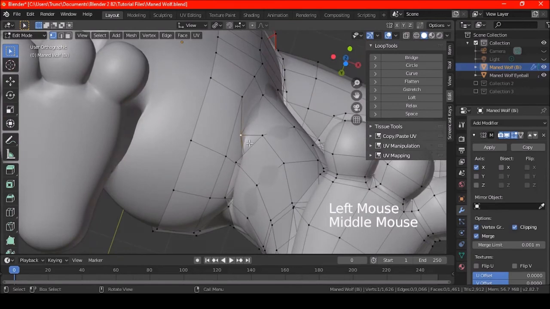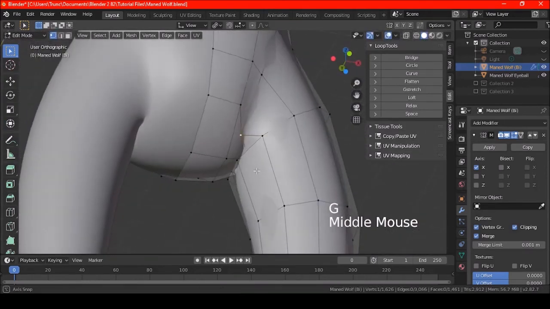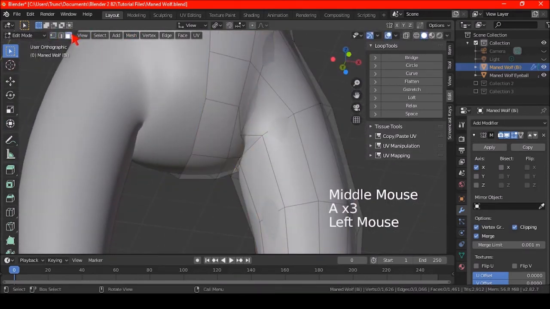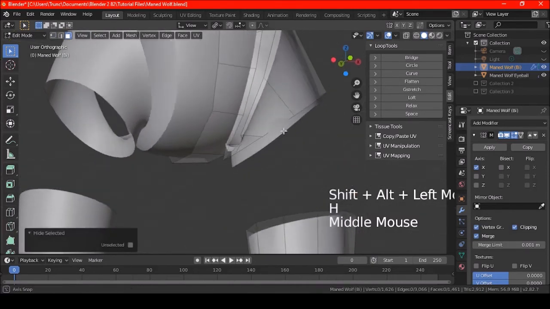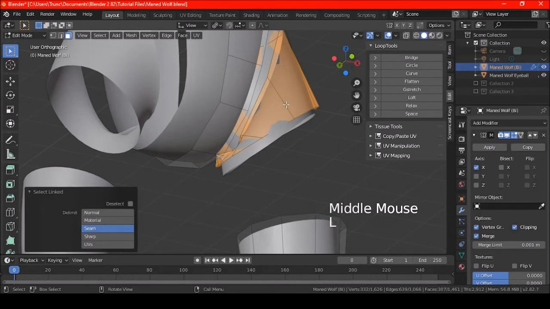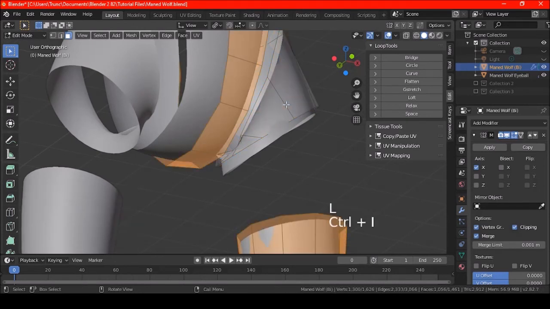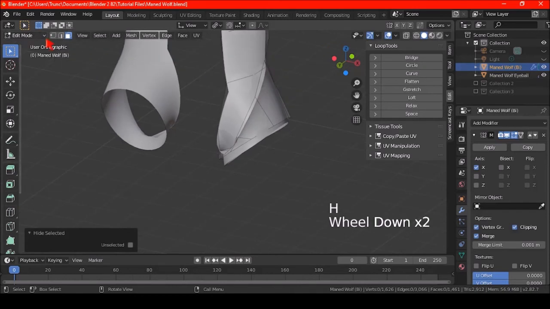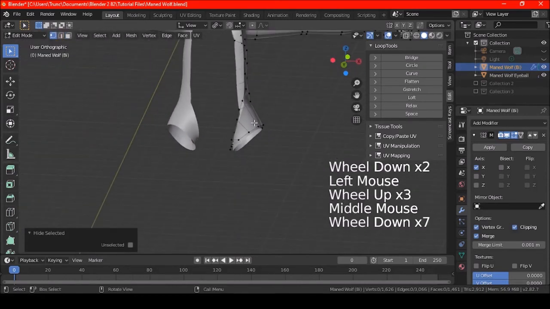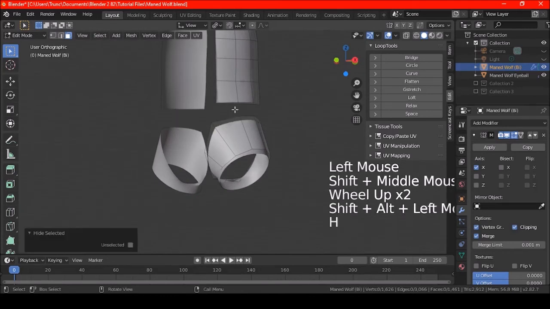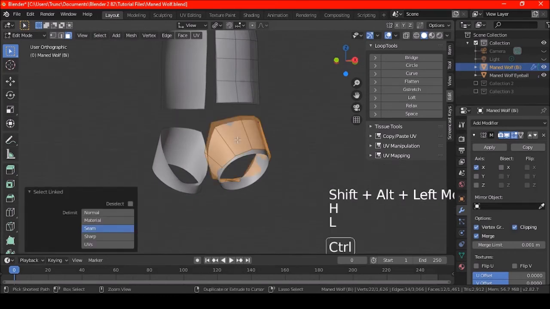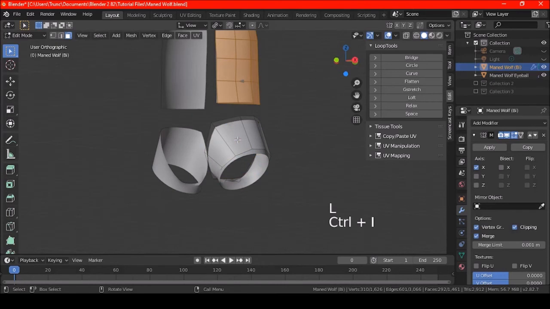Oh, I wonder if it's because of this. Here, let me select this and hide it. And then select this one, Control I to select the inverse, and hide it. Oh, what the heck? Here, let me hide this too. Try it again. Nope, don't press O.